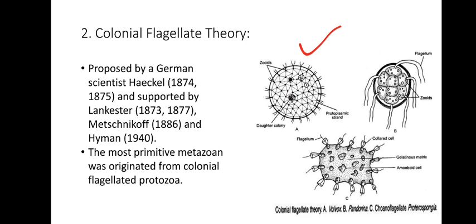These colonies, so here they were all independent ones, and then slowly what happens? Differentiation takes place. Some of them are flagellated, some of them have lost the flagella, and then they become dependent on other cells, and then they started distributing their own work, and then slowly modification has taken place. This is what the theory says.